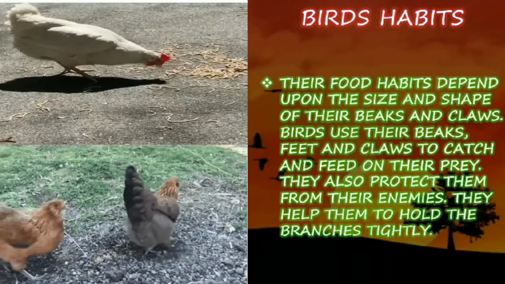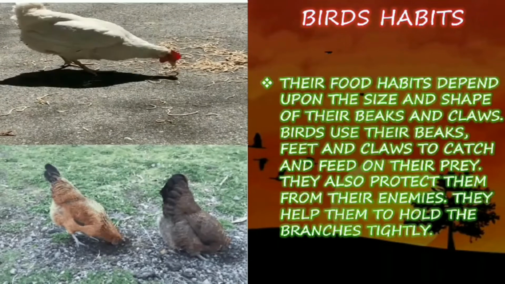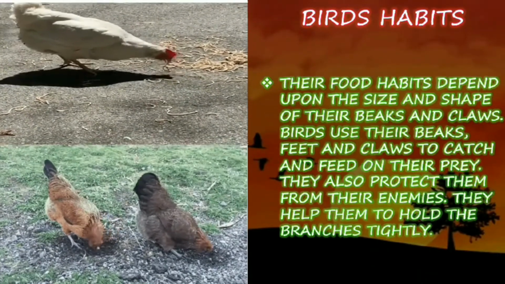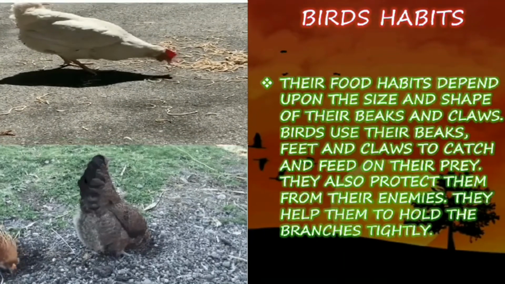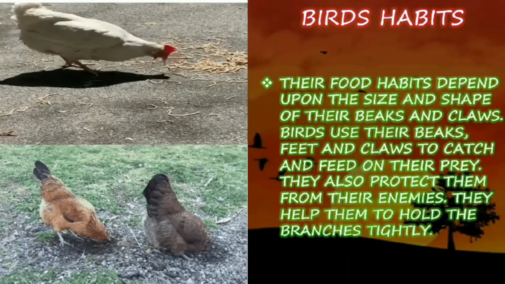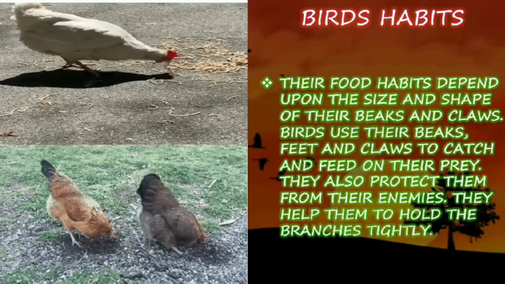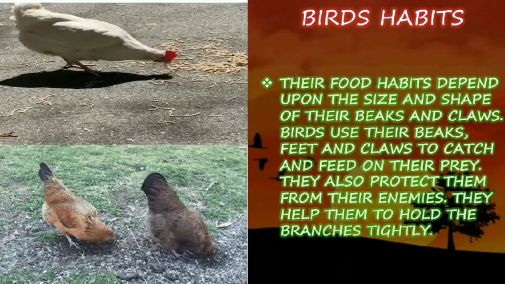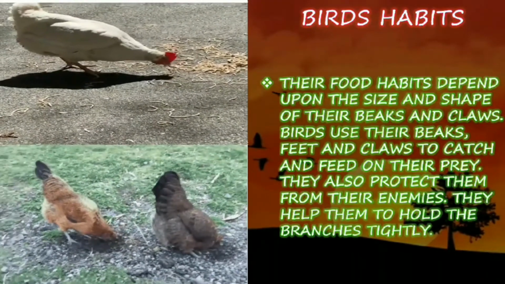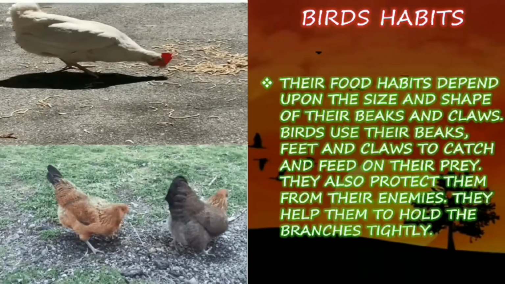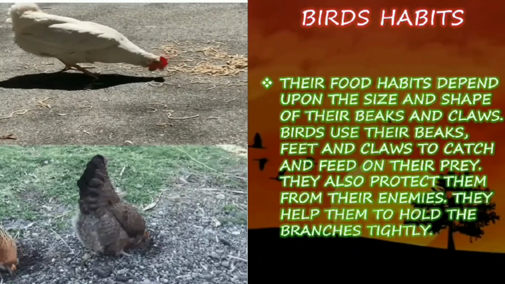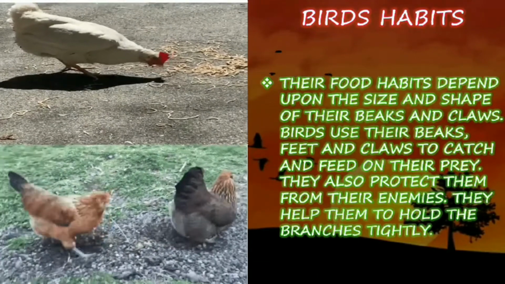They also protect them from their enemies. If an enemy tries to attack them, they save themselves by biting the enemy with the help of the beaks, or by making scratches with the claws on their leg nails. They also help them to hold the branches tightly. So the claws in their leg nails help them to sit on the branches and hold them tightly.